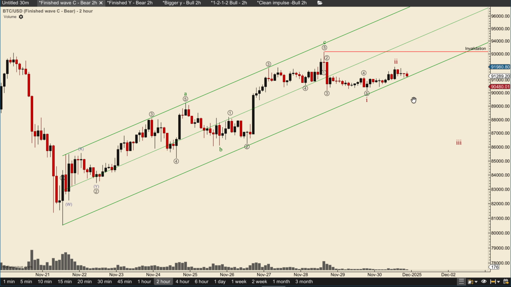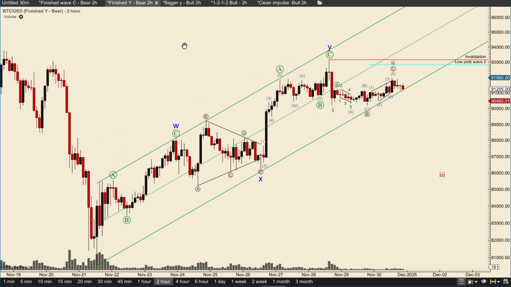You don't want it to be breached, and if you dip a little bit below and then move up very quickly, it's not preferable, but it is okay. It's not something that you want, but it's not really invalidating anything, but keep an eye out on that. And the invalidation for these scenarios, if you are a bear: 1, 2, 3, you don't want to take out the high because that's an invalidation. And the same here, same invalidation here. You don't want to take out that high if you are a bear.